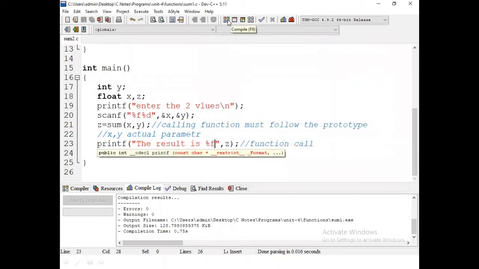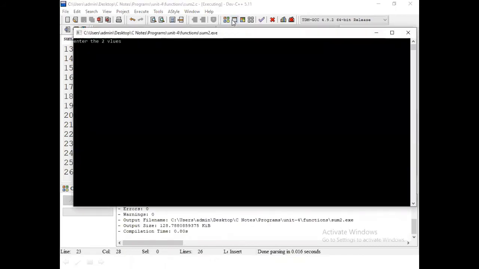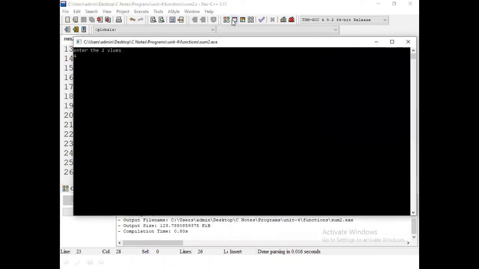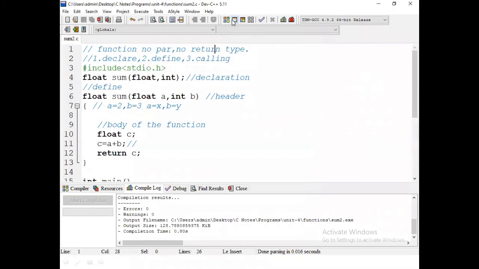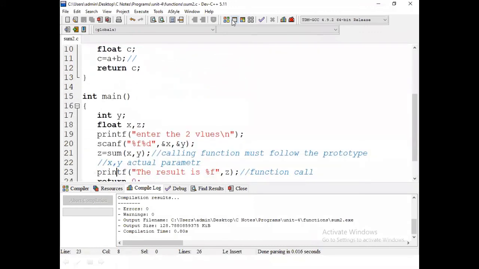Let us check. What is the first parameter? That must be float. Second value must be integer. So the result is displayed in floating type. So there is no restriction. Number of parameters are not restricted. Type of the parameters and return type are also not restricted. So it is a basic idea about the function.